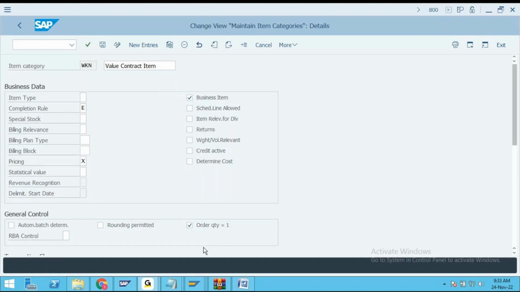Sir, someone's mic is on. Prithvi, it seems your mic is on, sir. Right.